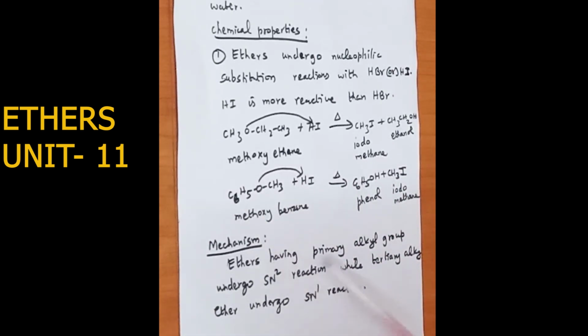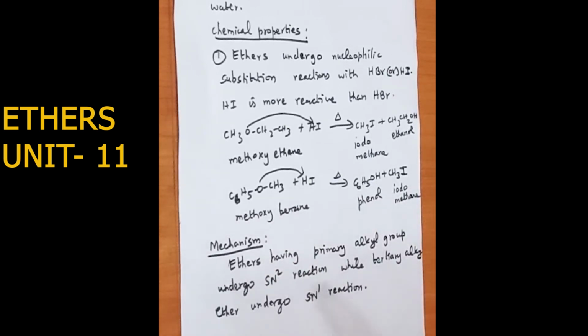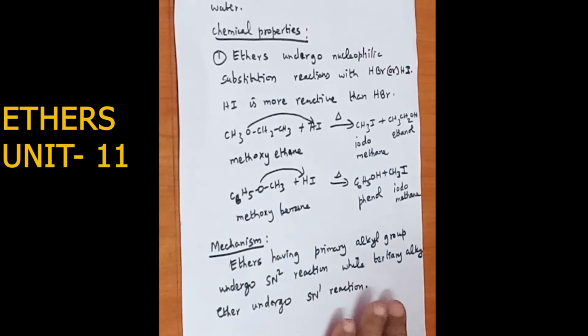In the mechanism, ethers having a primary alkyl group generally undergo SN2 reaction, while a tertiary alkyl ether will undergo SN1 reaction. So for a nucleophilic substitution reaction to be SN2, the reactant should have a primary alkyl group; only then can it undergo SN2 reaction.